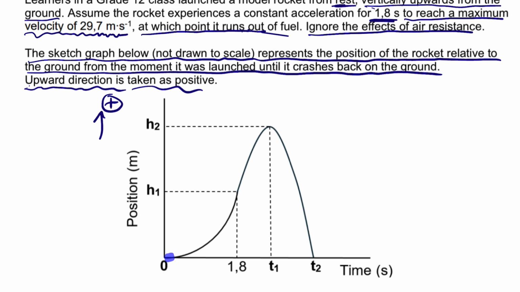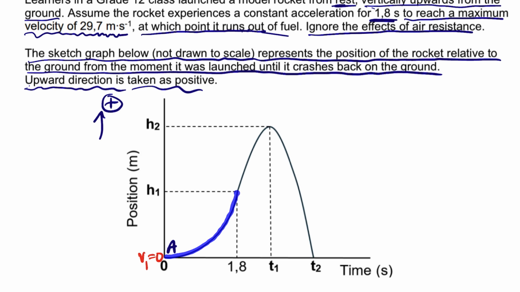This is the rocket. We'll say this is point A. It starts from point A at rest, which is the initial velocity at A, and then it is launched. While it's launched here, it has fuel and it has a constant acceleration.